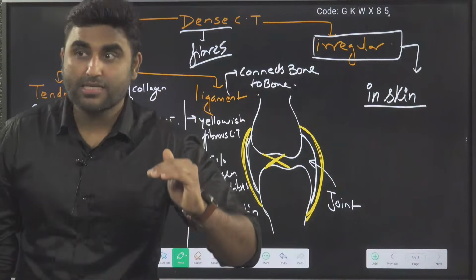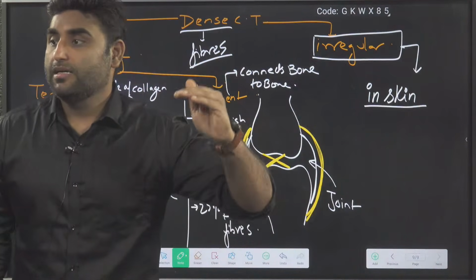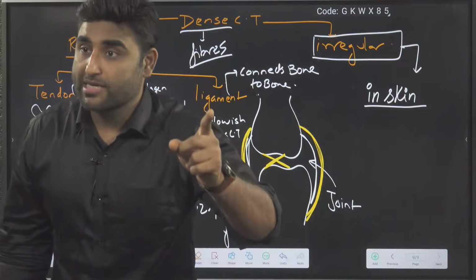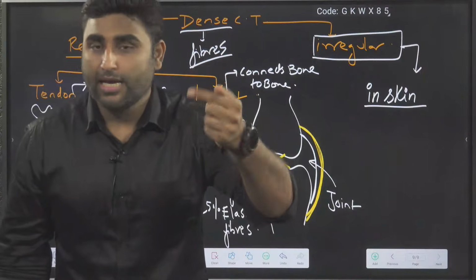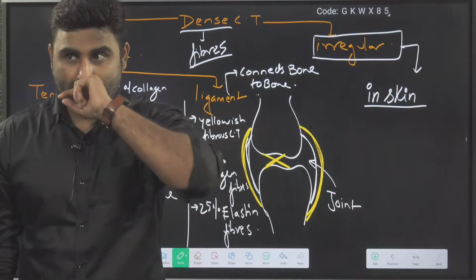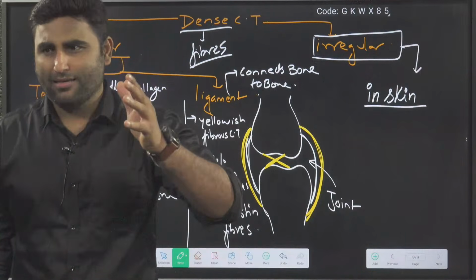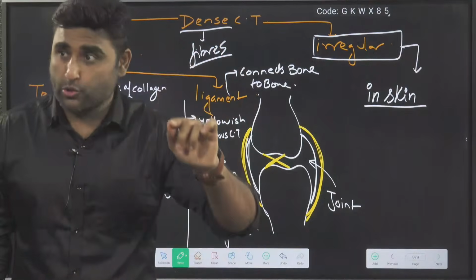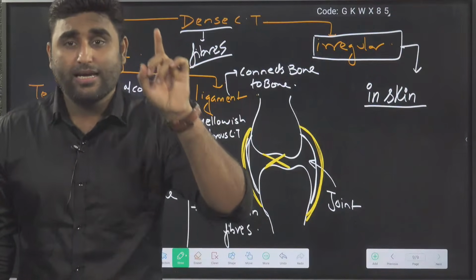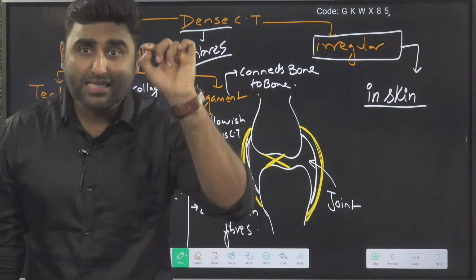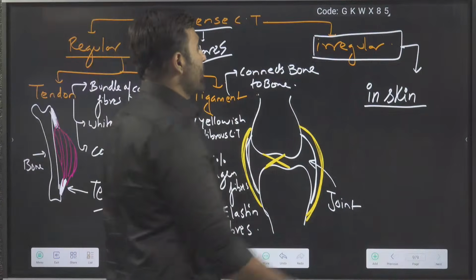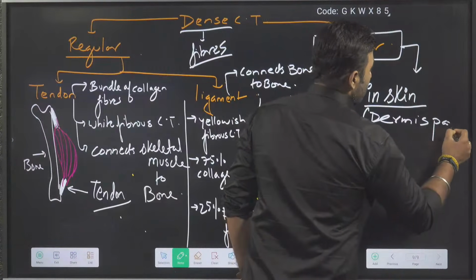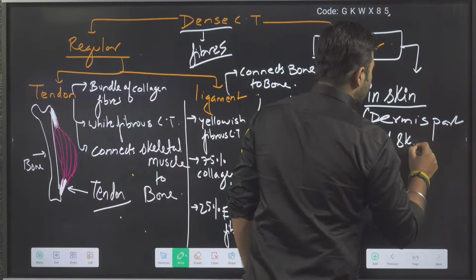Epidermis, dermis. So irregular connective tissue is part of the dermis. In a layman's term, beneath the skin, irregular will be okay. But actually, dense irregular tissue is part of the skin, in the dermis part of the skin.